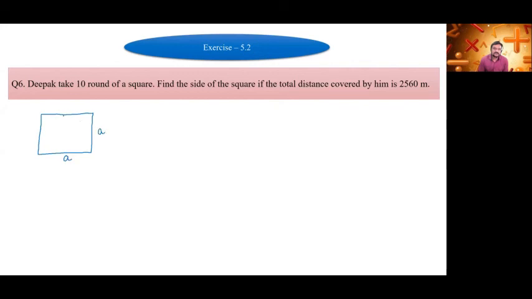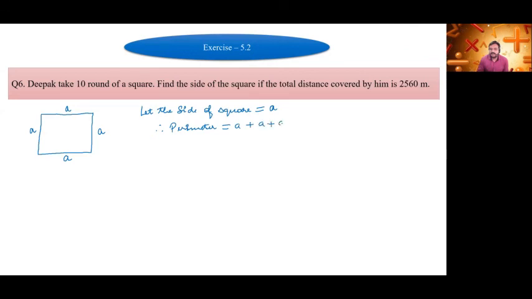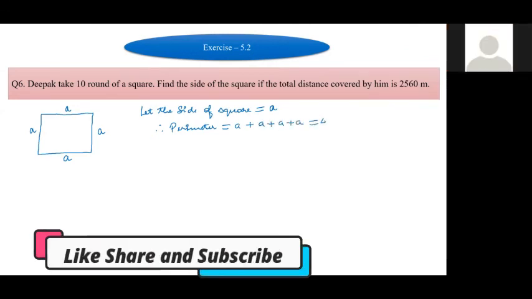So the perimeter will be A plus A plus A plus A, so it will come 4A. Then I asked, in one round how much distance will he travel?